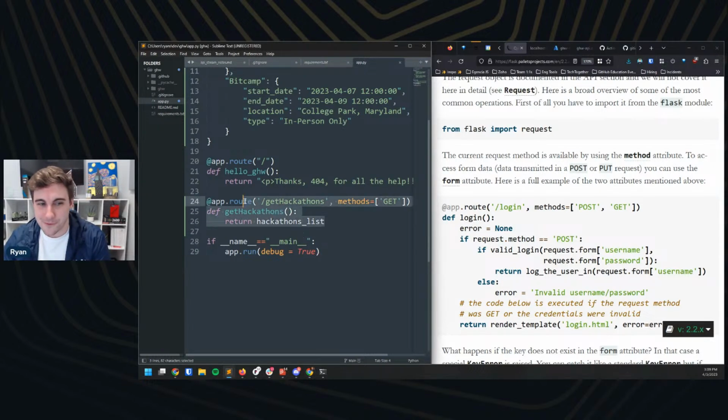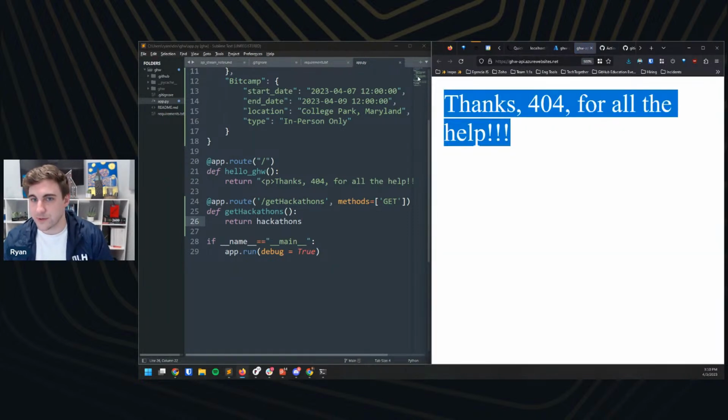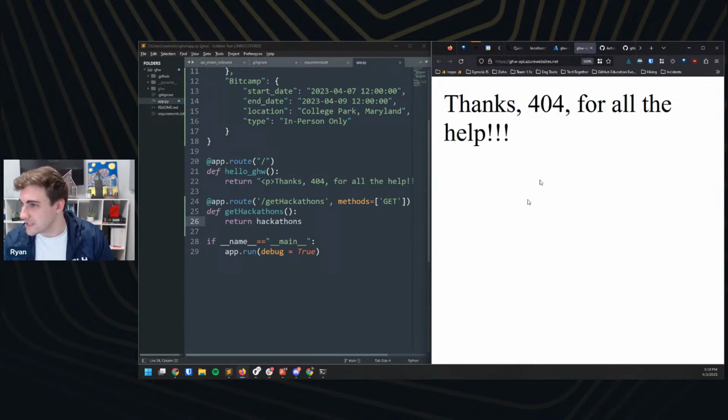So what I'm hoping for here is that when we submit a GET request to this route, it's going to return us that list of hackathons. And sorry, I actually realized I need to change this to just hackathons as I defined it. So let's give this a shot. Let's make a change to our application. And let's make sure that our last one worked. It did. So we can say thanks 404 for all the help.